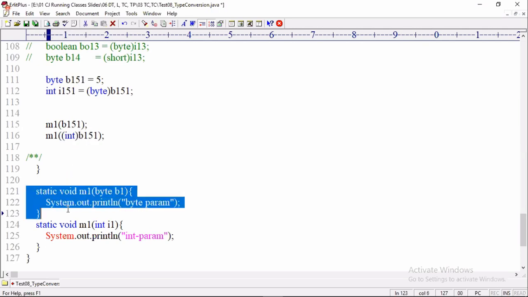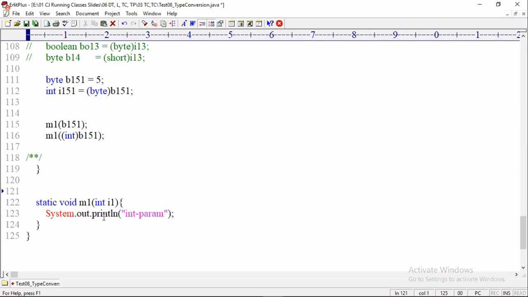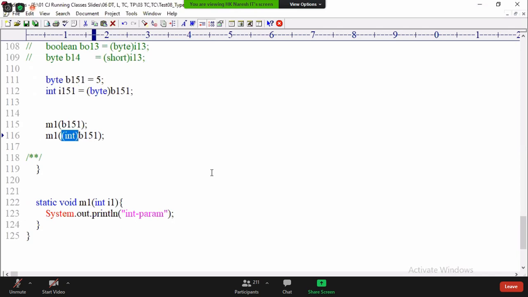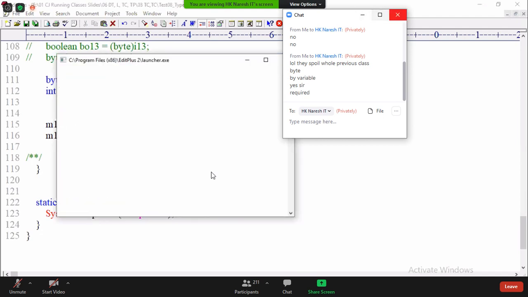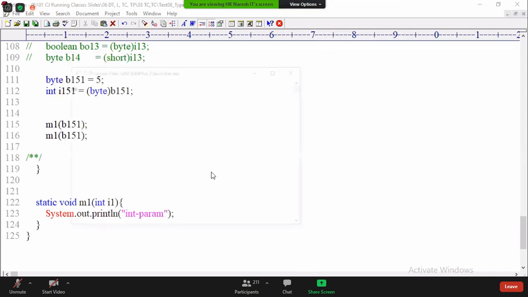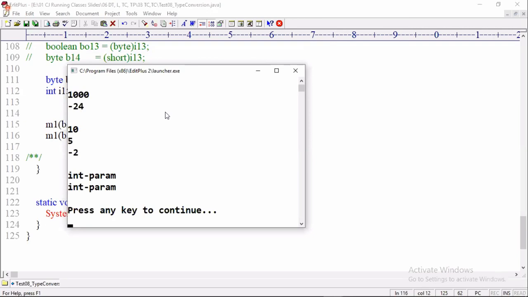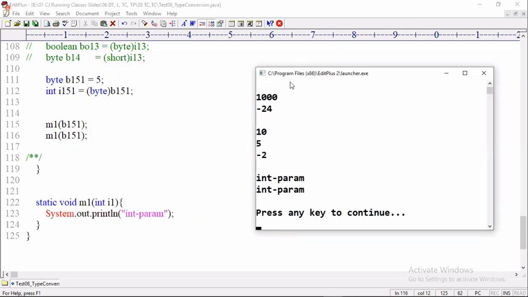For example, if I don't have a byte parameter method, I have only int parameter. Now casting required or not required? Compiler will do implicit casting, right? Here cast operator is not required. Implicitly, it will execute. Look at that. Go and execute. Byte, int param, int param. Everyone got clarity? Yeah?